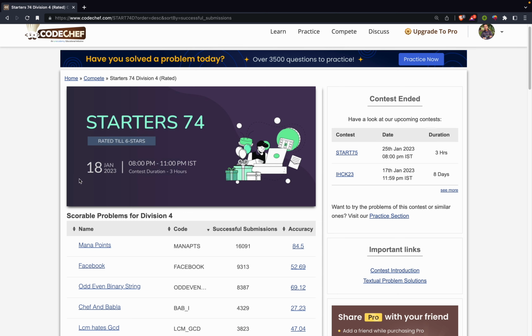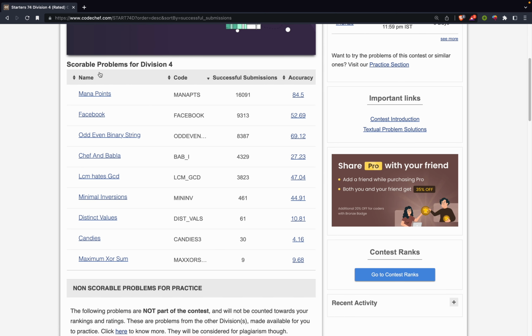We are going to discuss all the problems of Starters 74 on CodeChef. We have about 9 problems in this problem set. Up to Odd Even Binary String we have some easy problems, and after that we have pretty difficult problems. Since we have too many problems this time, I will not spend much time on these first 3 problems, and after that we will discuss each one of them properly.